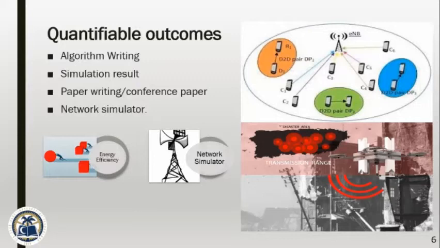What happens when the base station is down in a disaster condition? Mobile devices are not dead. We have a transmitter and receiver, but cannot communicate because the base station is down, yet we want mobile devices to communicate. So for this, we have to assign them time and frequency resources, and resource allocation is our main problem. There are two methods for resource allocation. If the base station is alive, then the base station will do resource allocation. What if the base station is dead or busy because of congested traffic? Then nodes will allocate resources by themselves in an optimal manner, and this is the area in which we are working.